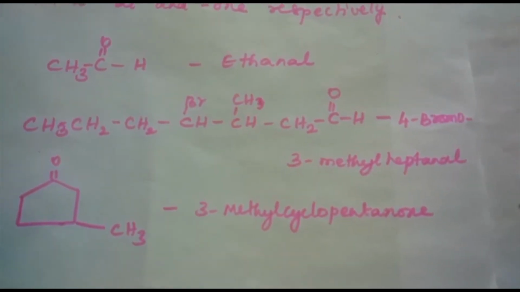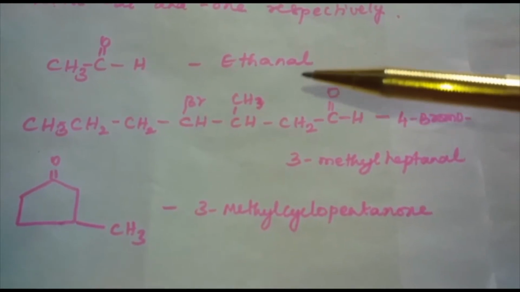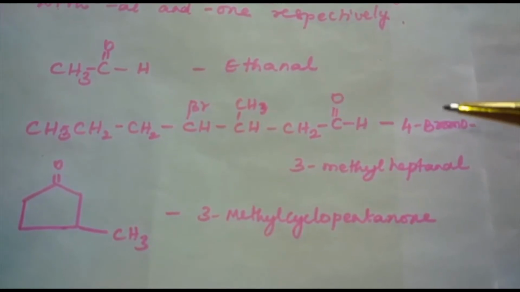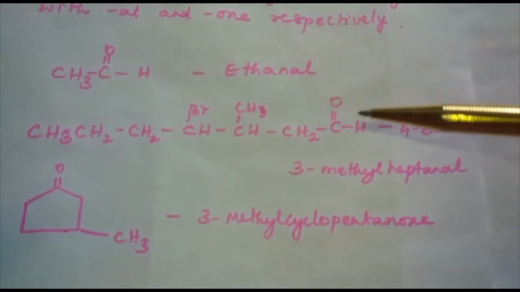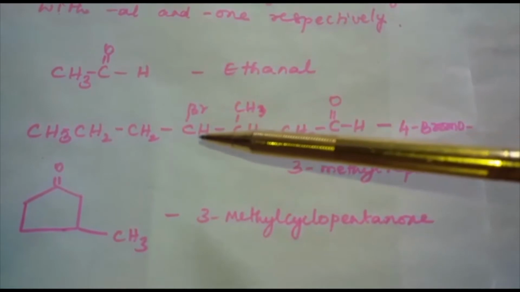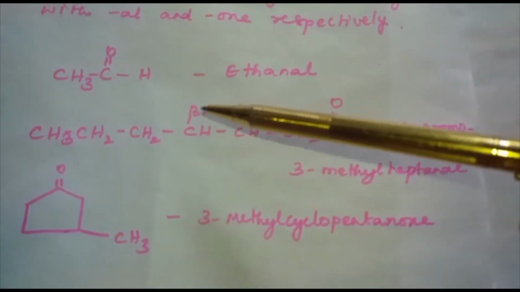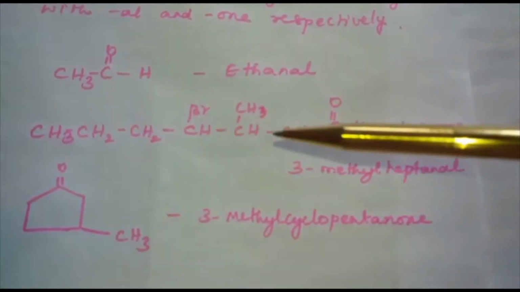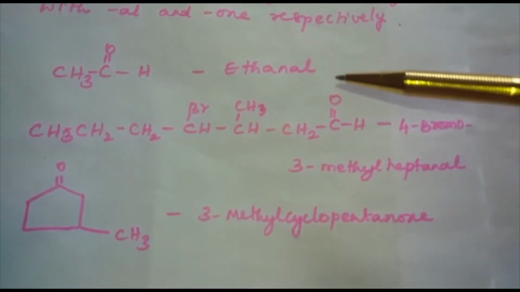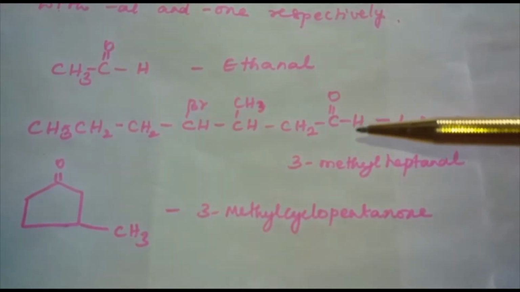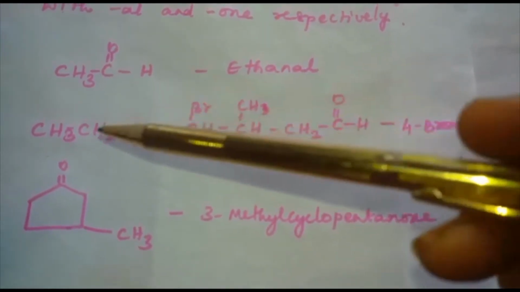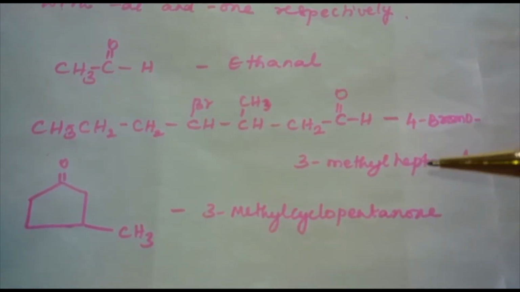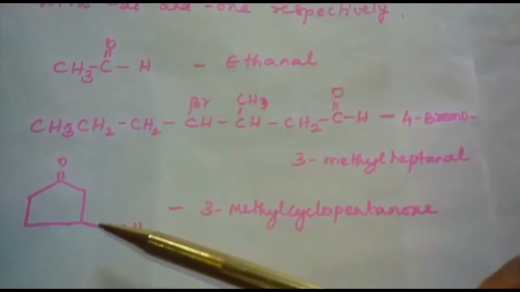Now we can name the compound. We are supposed to take the substituents as prefixes in alphabetical order. So 1, 2, 3, on the fourth carbon atom we have Br, so 4-bromo, 3-methyl. Heptane is the parent alkane. Here the functional group is CHO, so the e of the alkane is replaced by -al. So the name of the compound is 4-bromo-3-methylheptanal.